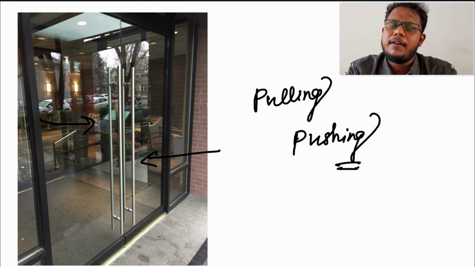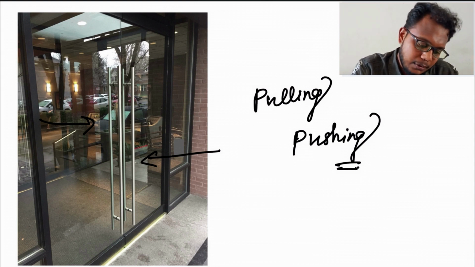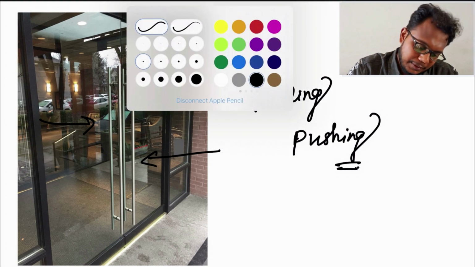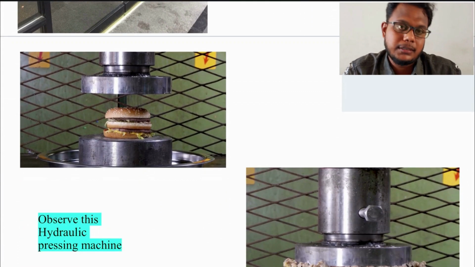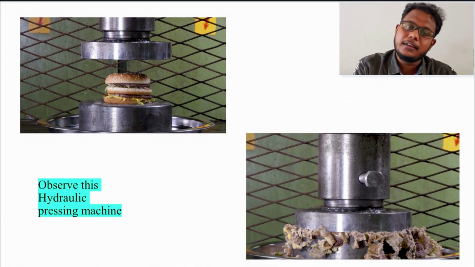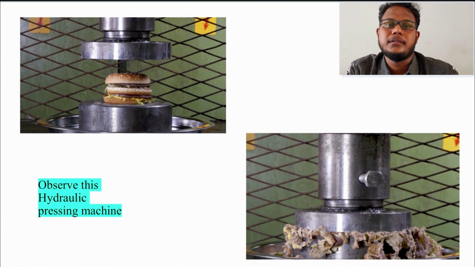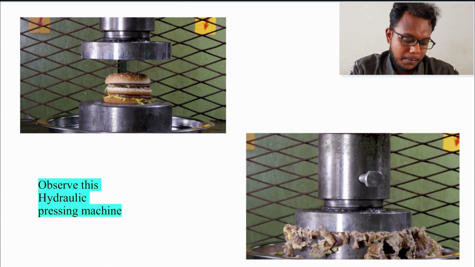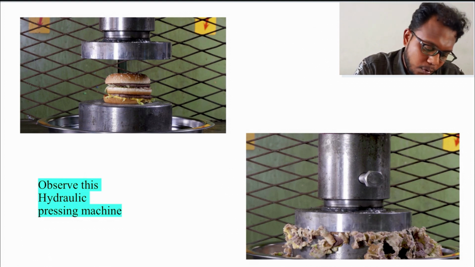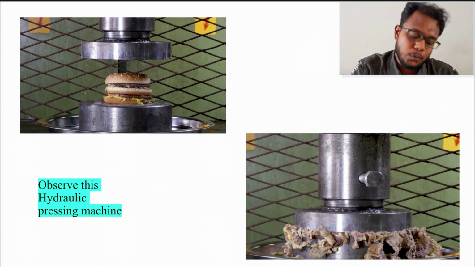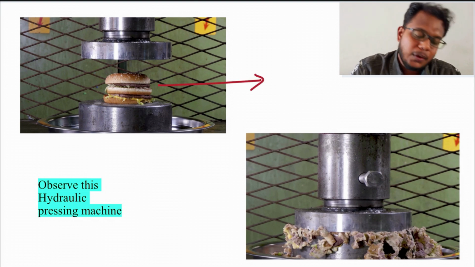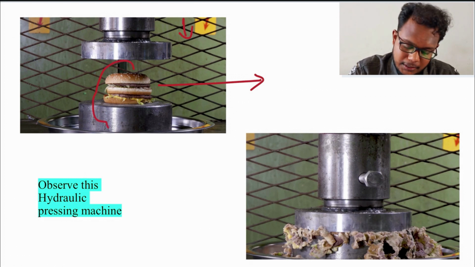Before that, I will also show you another picture. Just look at this picture. I think you all like burgers. It is placed in a hydraulic pressing machine. What is this hydraulic press? It will apply a large amount of energy towards anything placed in it. So it is placed here. If you are applying some energy, what is happening to this burger? Just look at this. It is actually crushed.